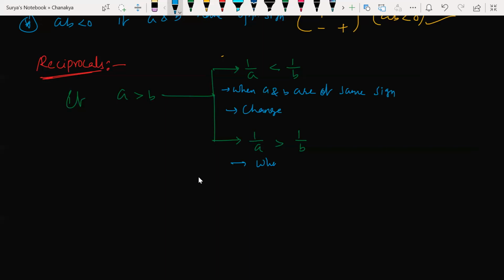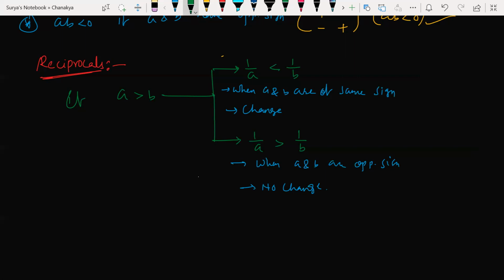When A and B are of opposite sign, there is no change. Look at this here.